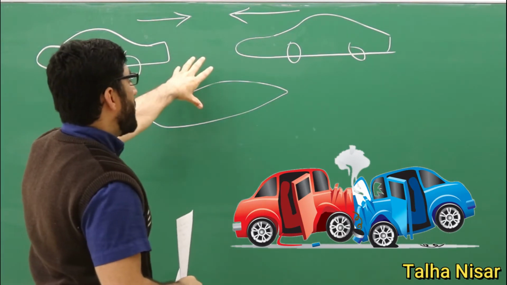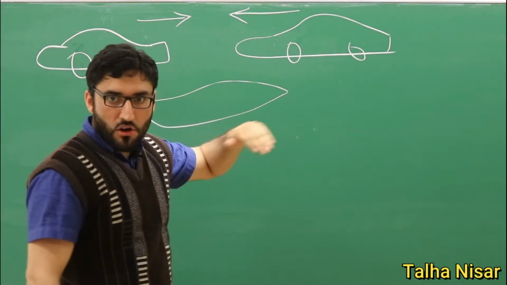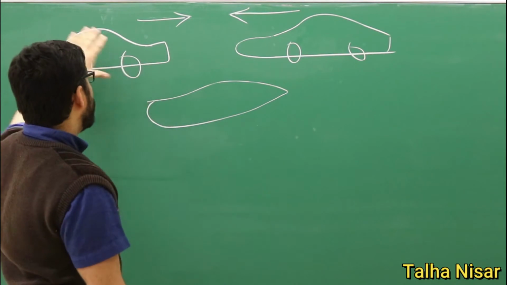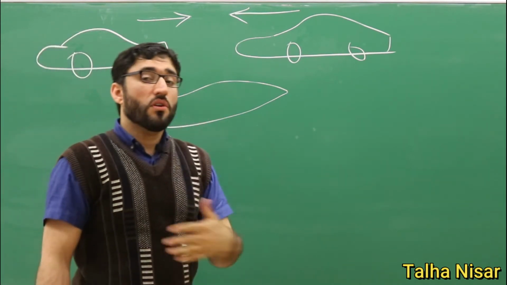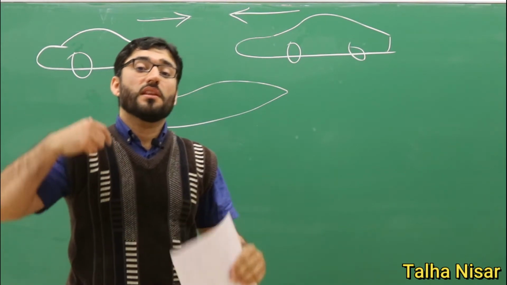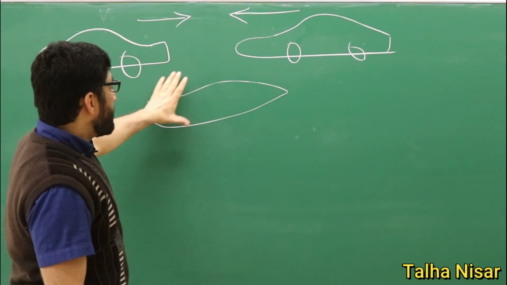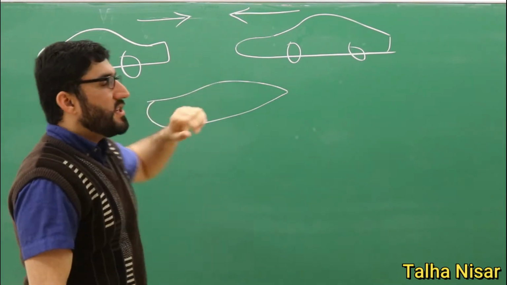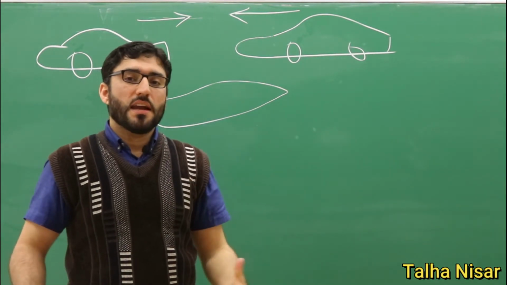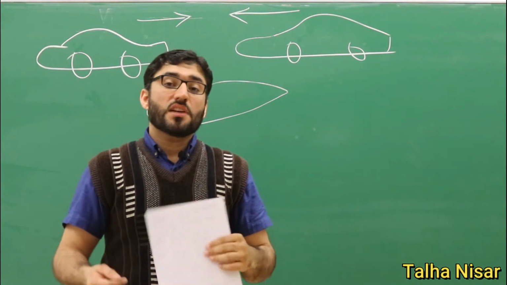And the velocities will be 0. So what we see here, this car or this object had the velocity, which means that it had kinetic energy, and this had kinetic energy. So before the collision, the kinetic energy of the system was definitely more than 0. After the collision, the kinetic energy is 0. So the momentum is conserved, but the kinetic energy is not conserved here, and that kinetic energy is converted to